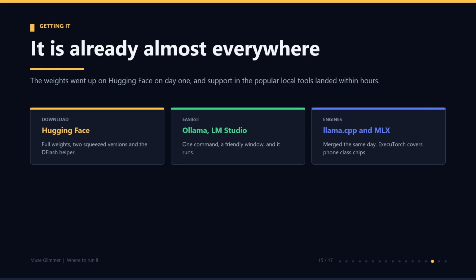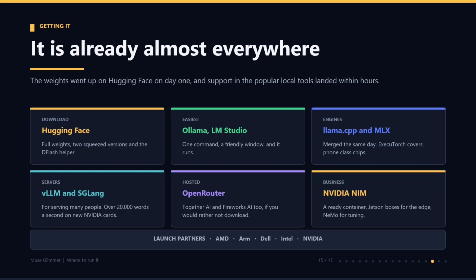If you need to serve many people at once, use vLLM or SGLang. Those can push over 20,000 words a second on the newer NVIDIA cards. If you would rather not download anything, it is hosted on OpenRouter, Together AI, and Fireworks AI. And for business use, there is NVIDIA NIM with a ready container, Jetson boxes for the edge, and NeMo for tuning. The launch partners were AMD, ARM, Dell, Intel, and NVIDIA. So this was clearly planned well in advance.